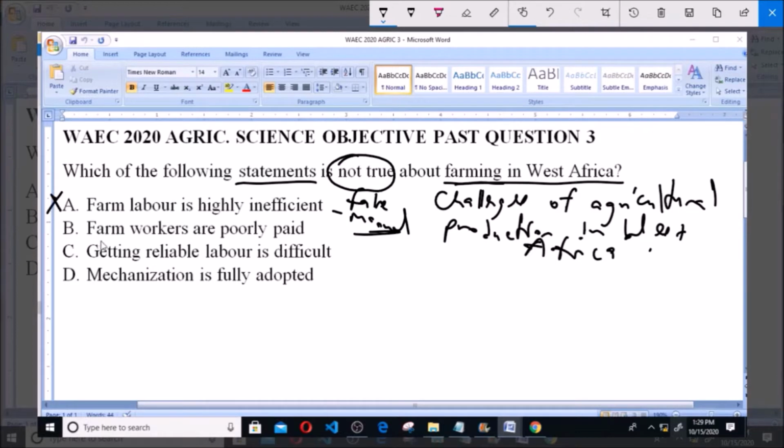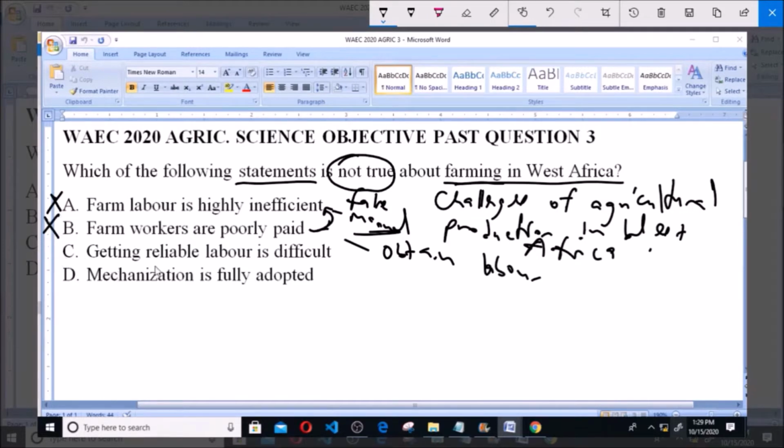Now option B says farm workers are poorly paid. Now this is also related to option A, which talks about farm labor. Now I stated that farm labor is mainly manual, and it is often very difficult in West Africa to obtain the service of laborers. And even when they manage to obtain the service of laborers, the pay is not exactly very good. So this is also correct as it relates to farming in West Africa, and it's not the answer to this question.